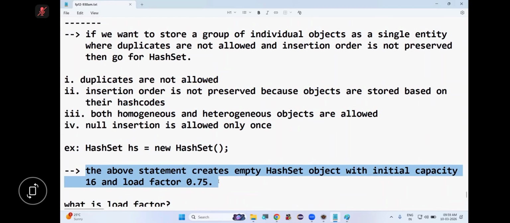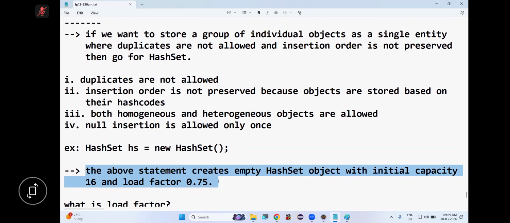So what is this load factor? Very simple. What is the initial capacity of a HashSet? HashSet is a collection, a Set collection. Collections are growable in nature. Their size will grow dynamically at runtime or not? What is the initial capacity of HashSet? 16.